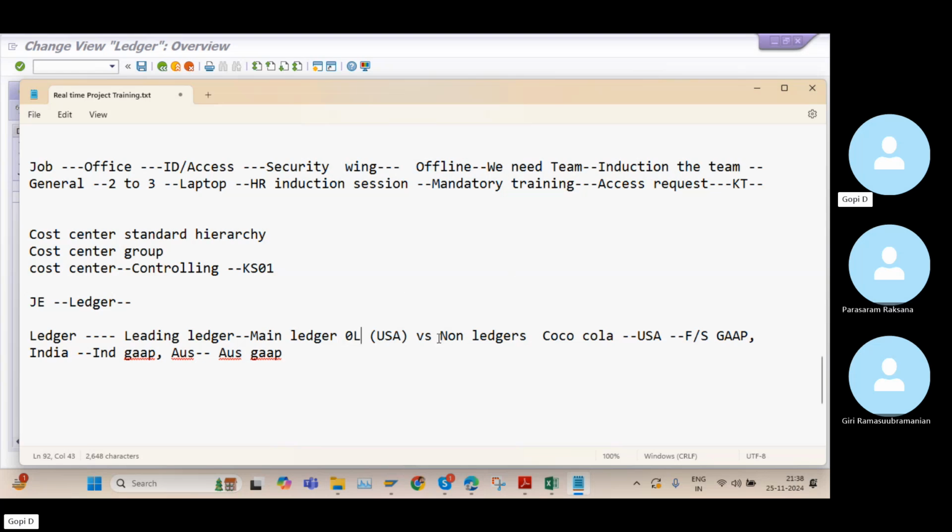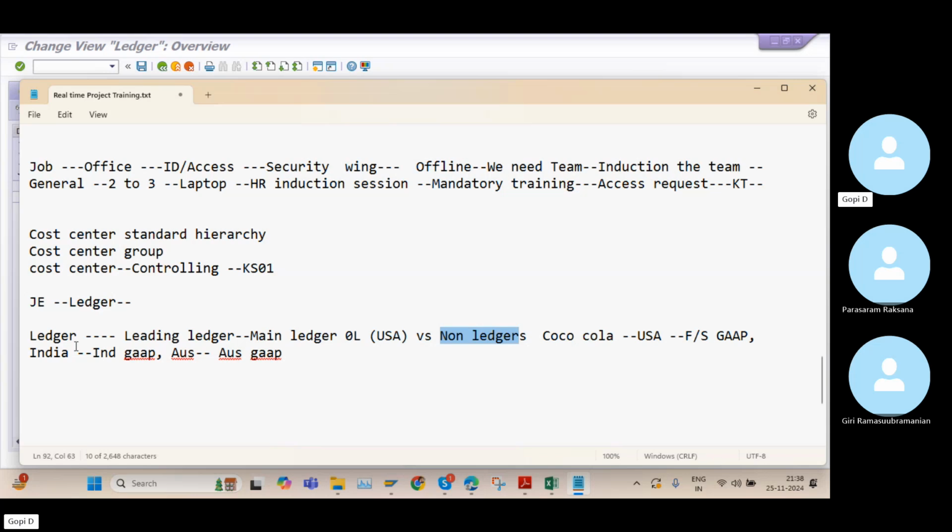For the remaining countries, where we need to prepare the financial statements, like India company code and Australia company code, we will maintain these as non-leading ledgers. The information we can get from the non-leading ledgers is based on their specific accounting principles.